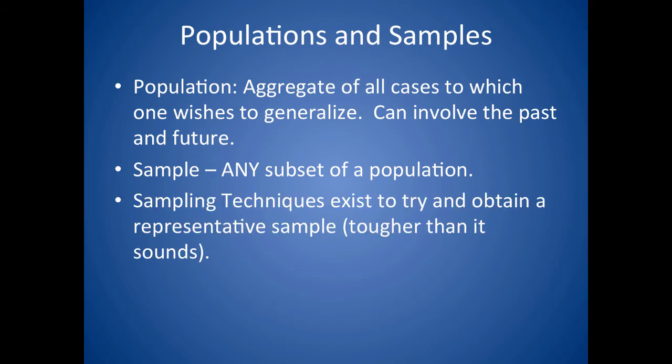How we sample really matters. It goes beyond this course to really talk about all the ways that people use to sample. But the goal of sampling techniques is generally to try to find a representative sample. And this is tough because often we're doing this in a situation where we don't really know what the population looks like, for if we did, we wouldn't need to sample from it. A common way to do sampling in the behavioral sciences is using a random sample, but you can imagine there's other approaches.